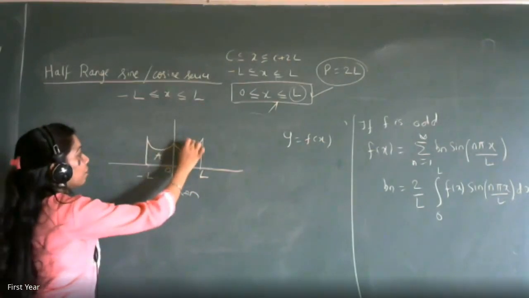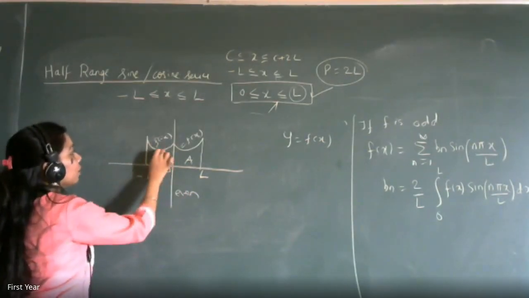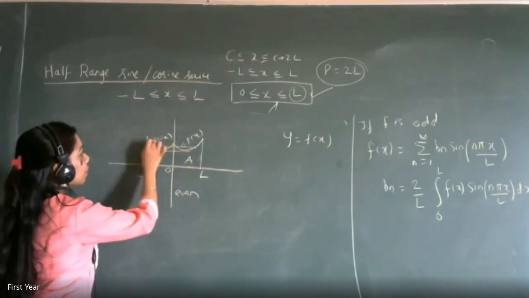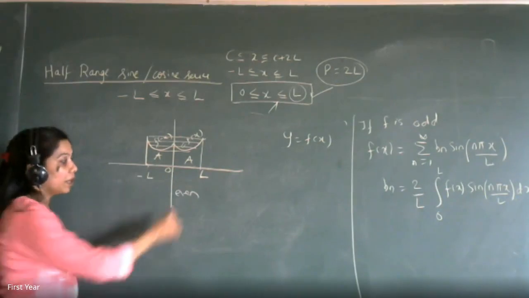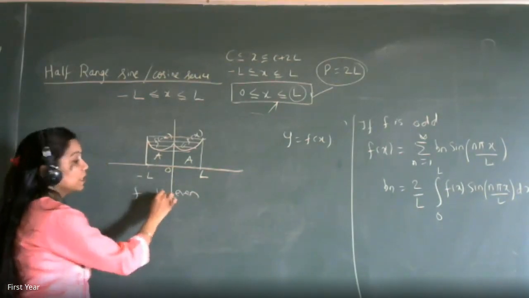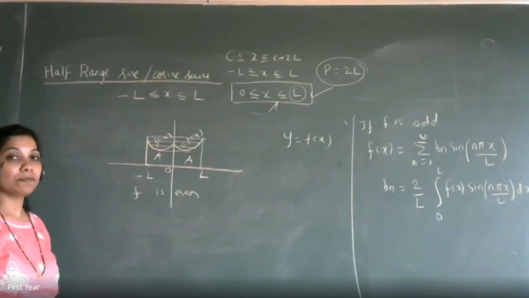So what was your f of x? This is your f of x and this is your f of minus x. So both the values are the same. Are you getting it? f of x and f of minus x are the same. Therefore, f is even. Is this clear? Did you understand? What we have done? Yes, ma'am. Everyone?